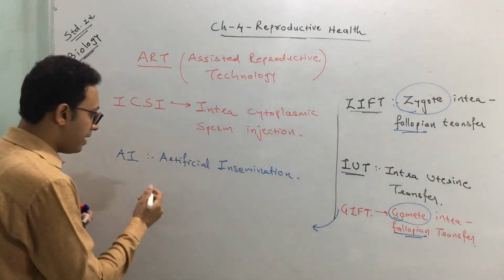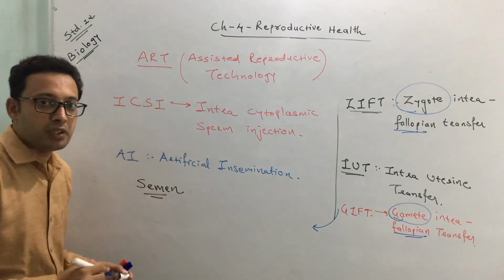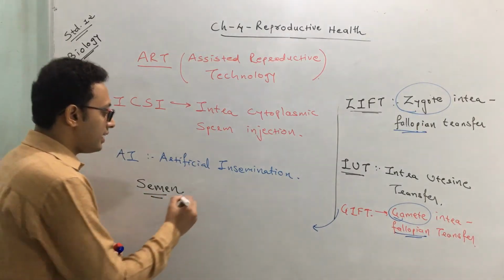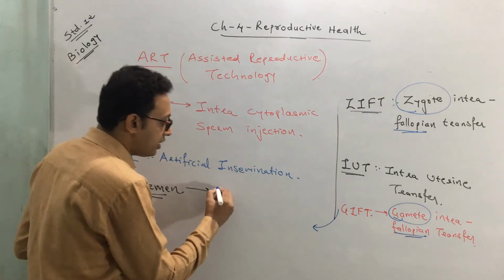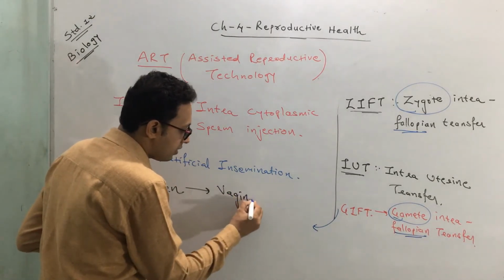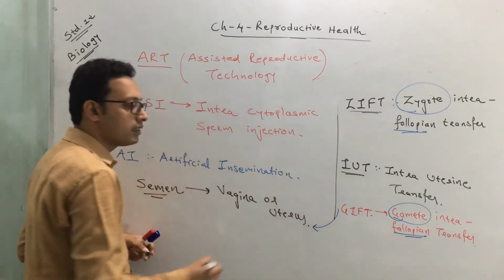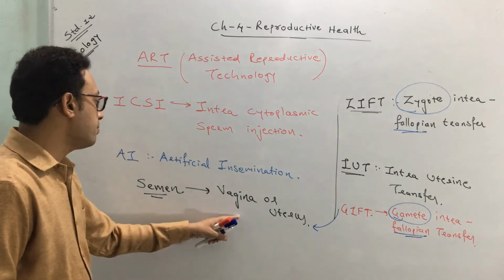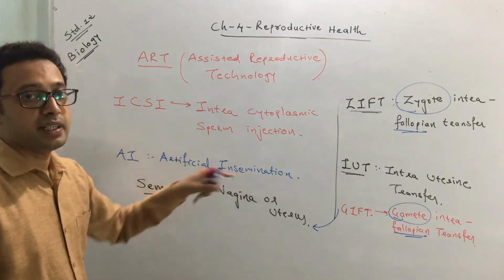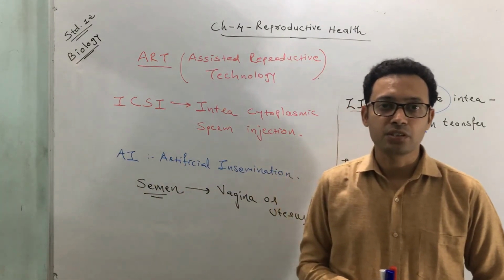The semen that is collected from the husband or a donor is transferred or injected into the vagina or uterus of a female. What is transferred? Semen. So this technique is called artificial insemination.